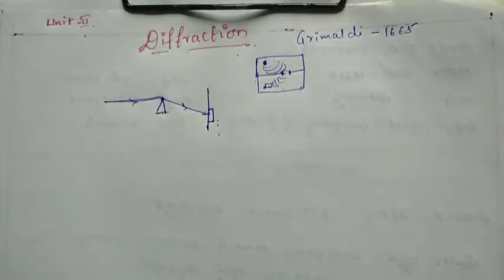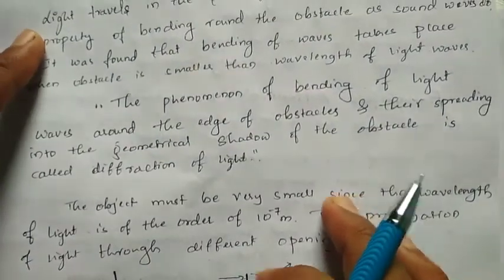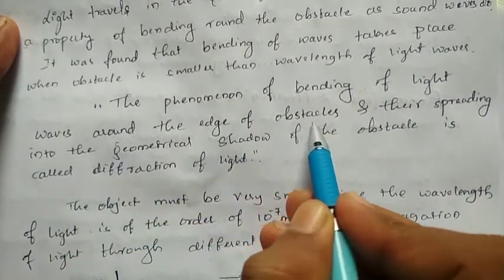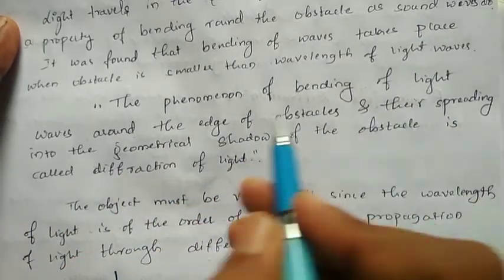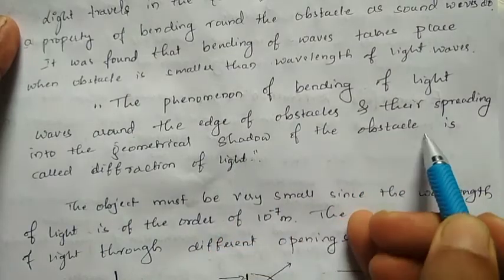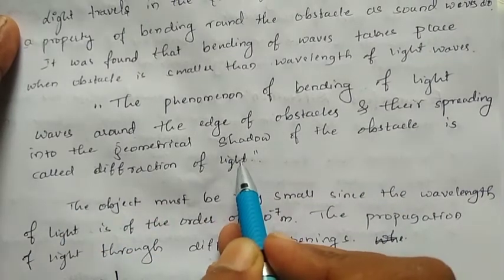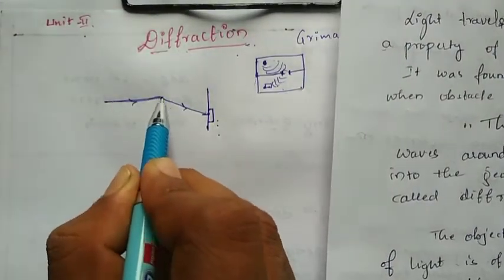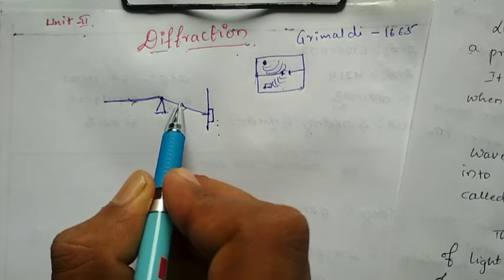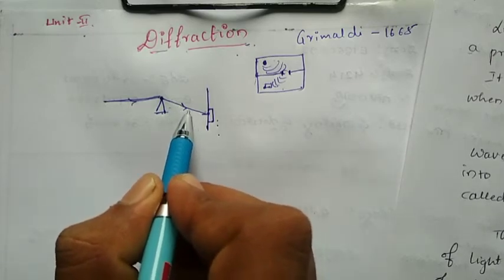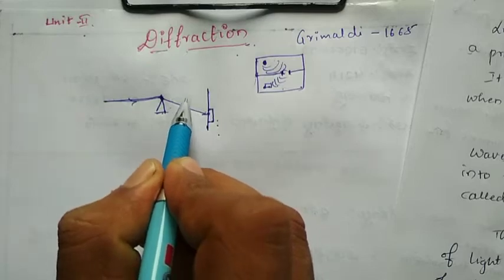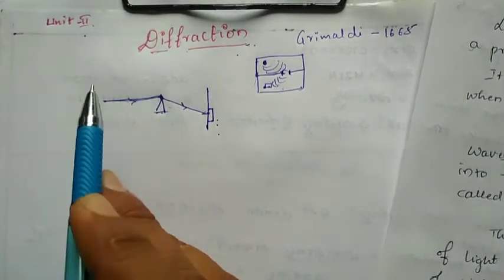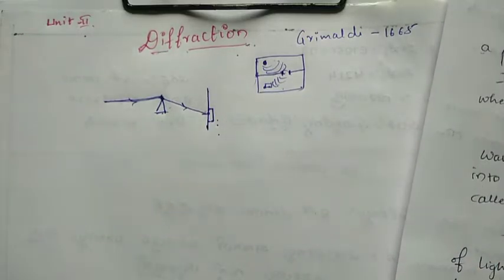So here you take a definition: the phenomenon of bending of light waves around the edges of obstacles and their spreading into the geometrical shadow of the obstacle is called diffraction of light. Generally you have to say that it is the phenomenon of bending of light waves around the edges of an obstacle that is called diffraction.